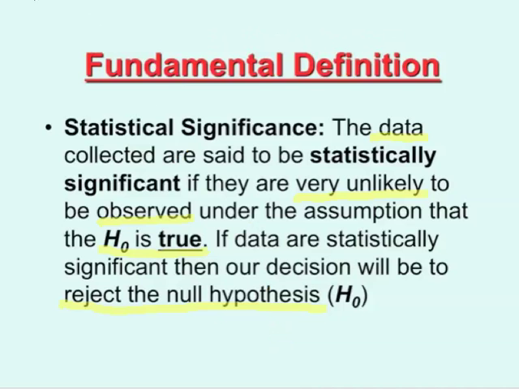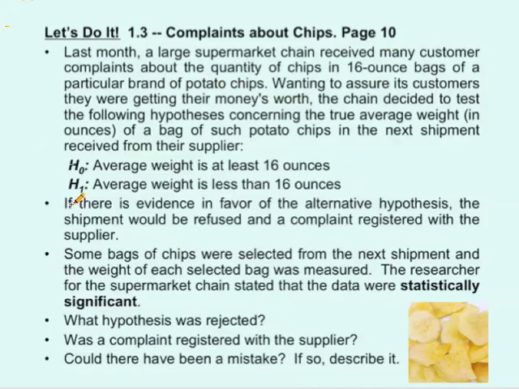Let's go take a look at the LDI with this information. In LDI 1.3, we've got complaints about making chips. That shows up on page 10 of the text. Last month, a large supermarket chain received many customer complaints about the quantity of chips in 16-ounce bags of a particular brand of potato chips.